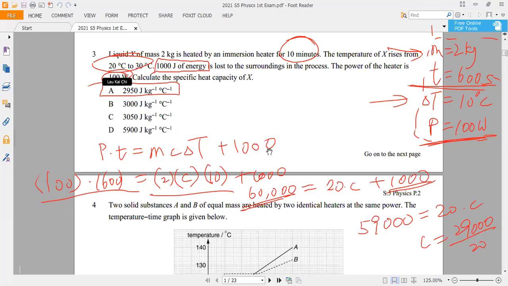Is it okay? So you must check and see if you understand what is going on for this question. Especially you put the right position for this value, 1000.